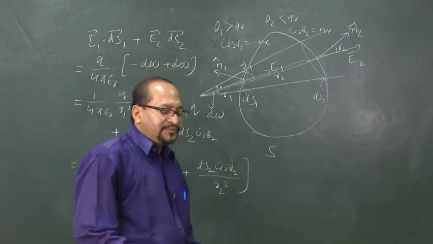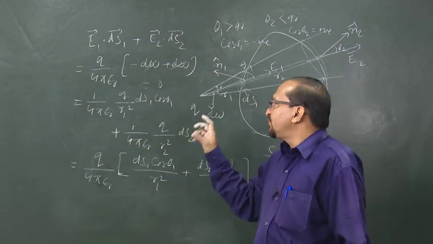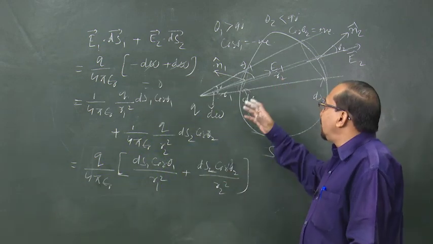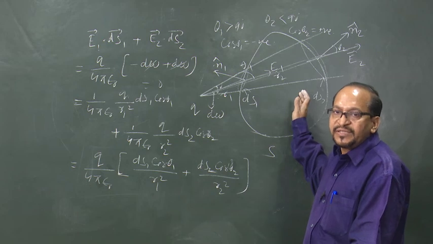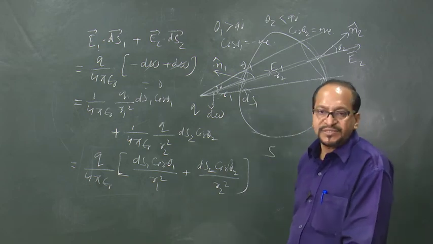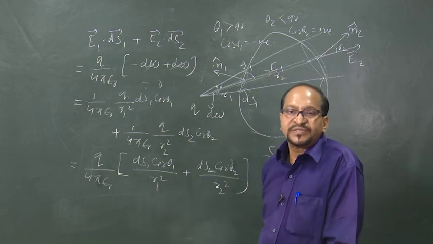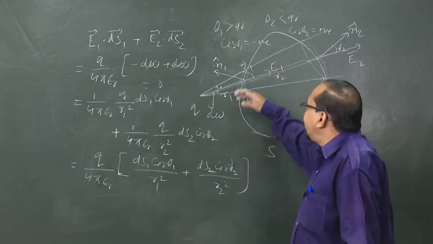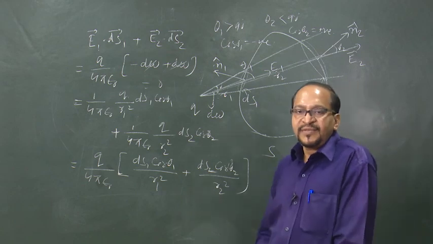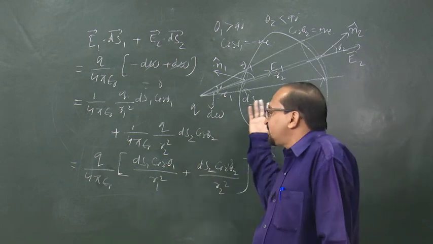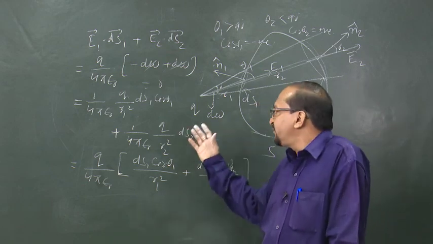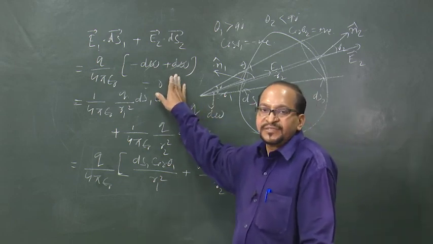So, what we see is that a cone of solid angle d omega would always intercept this closed surface an even number of times when the charge is outside the surface, and for every pair of such surface elements the total flux is 0, and we can consider the entire closed surface consisting of such pairs of surface elements which would give rise to total electric flux as 0.